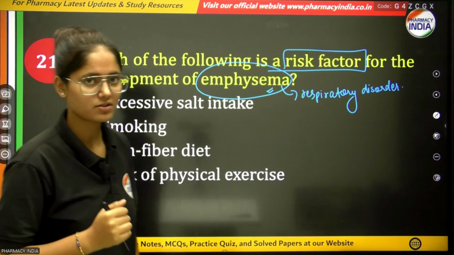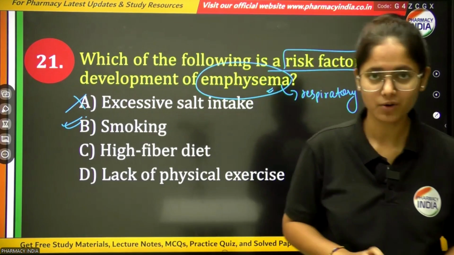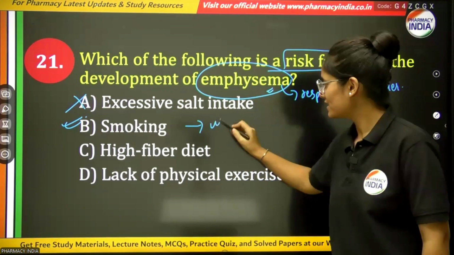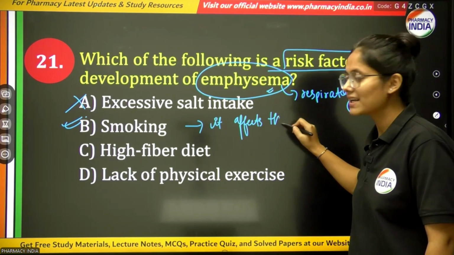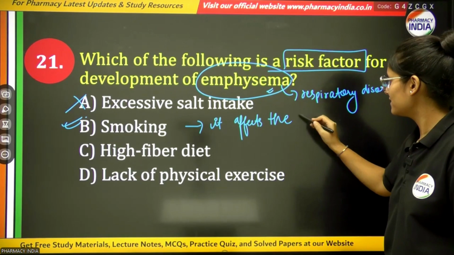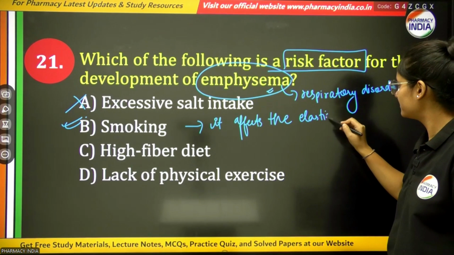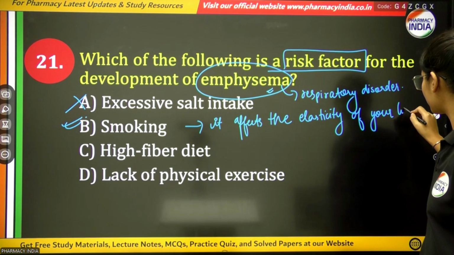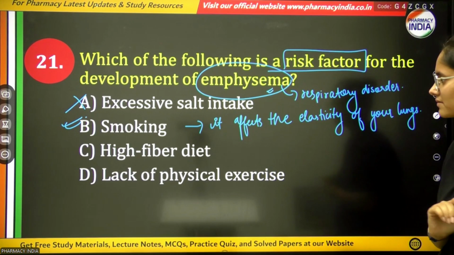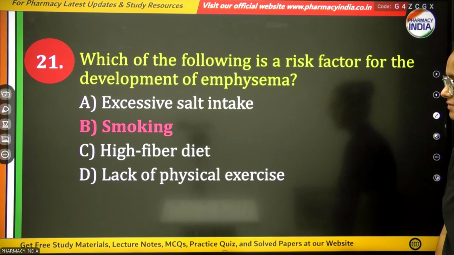Smoking is the major cause of emphysema, because tobacco affects the elasticity of your lungs. Correct? So the correct option will be smoking.